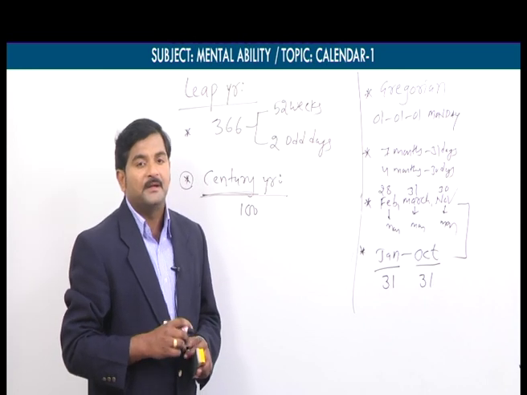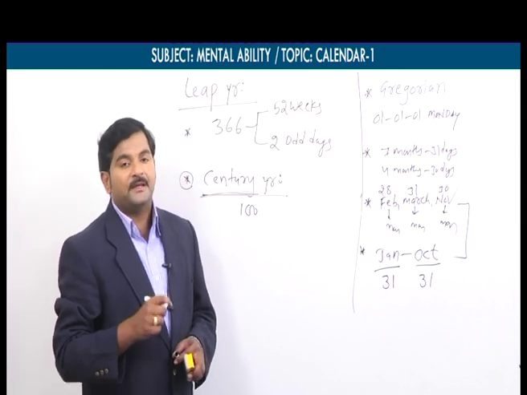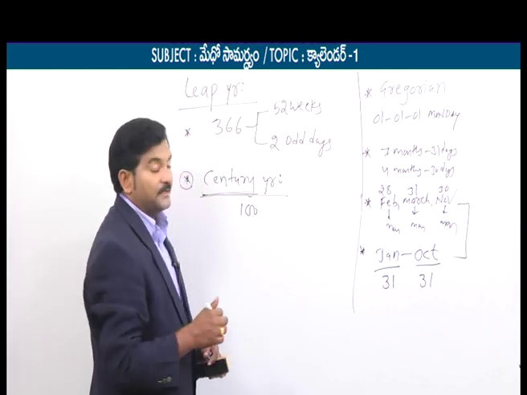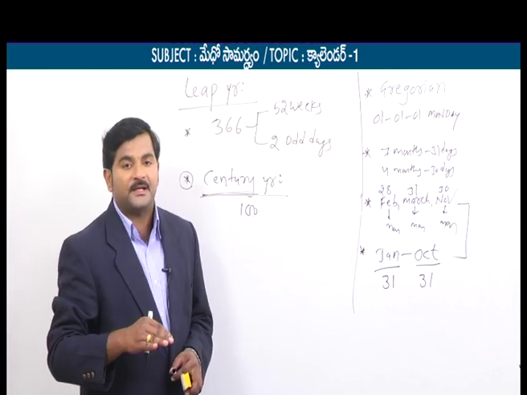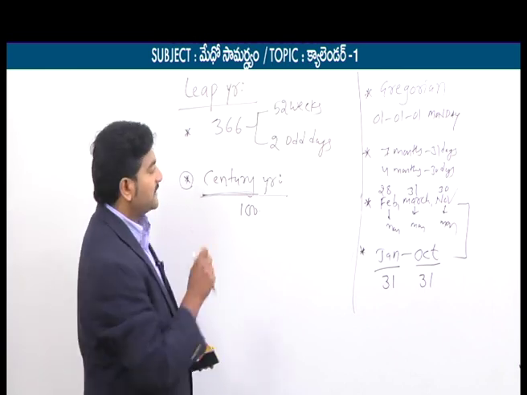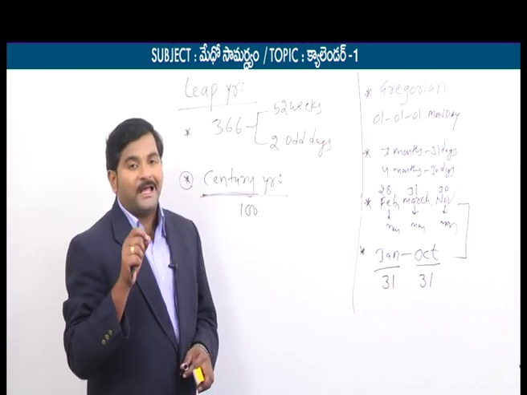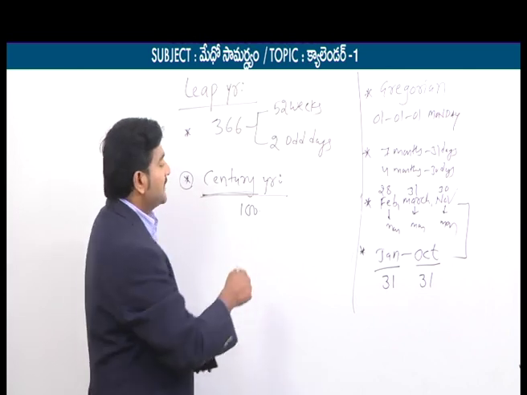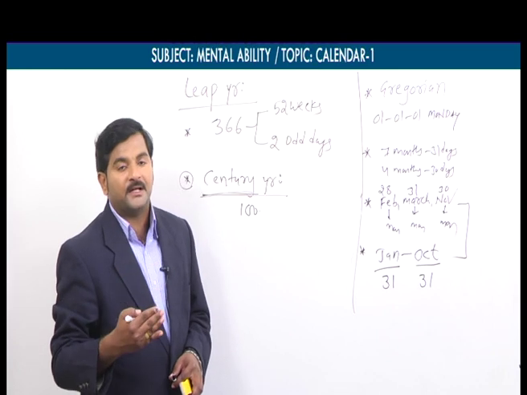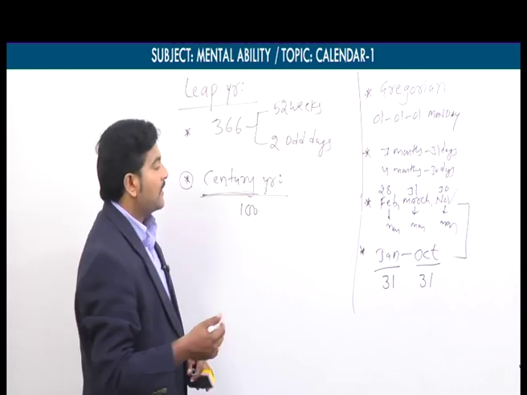So what does it mean? If a year is exactly divisible by 100, then that year is said to be century year. If not, it is said to be non-century year. I repeat this point once again. If a year is exactly divisible by 100, then that year is said to be century year. If not, it is said to be non-century year.